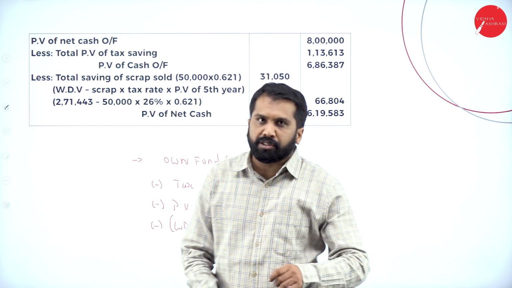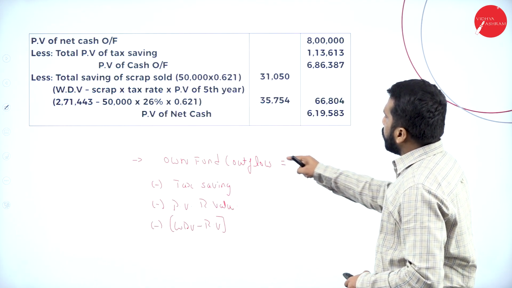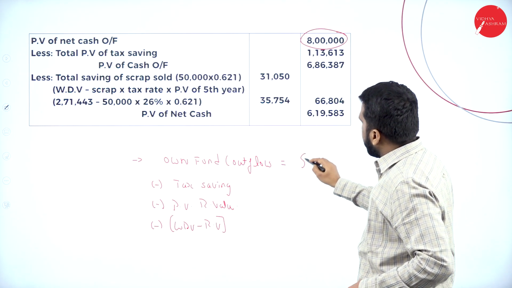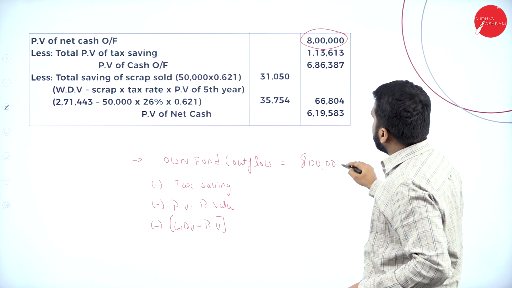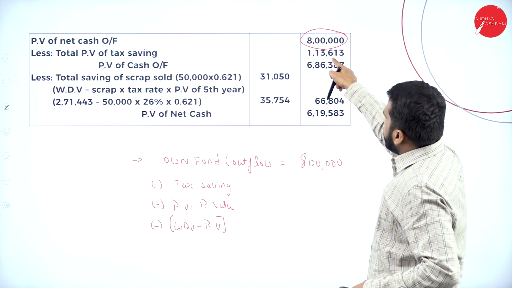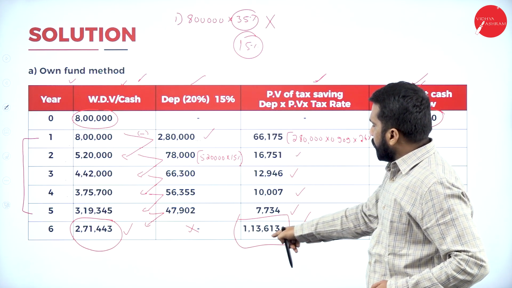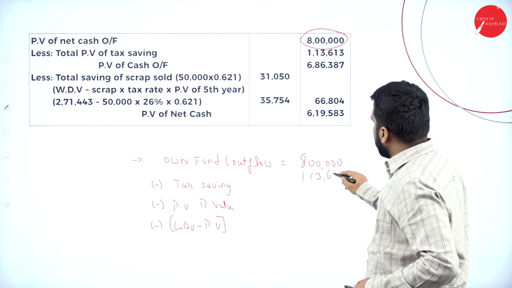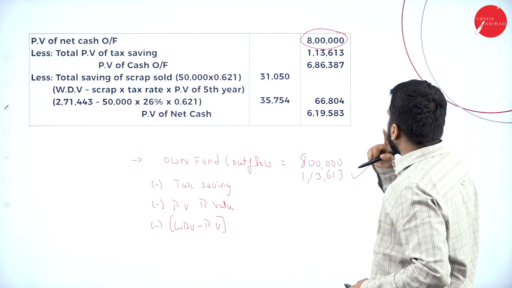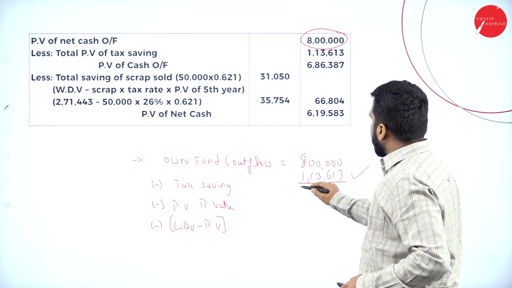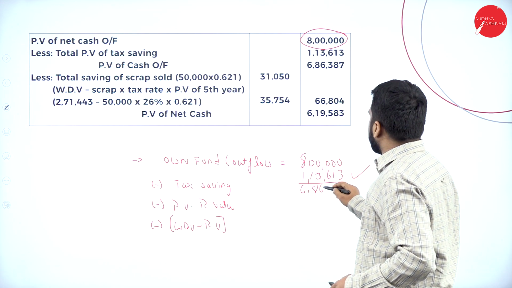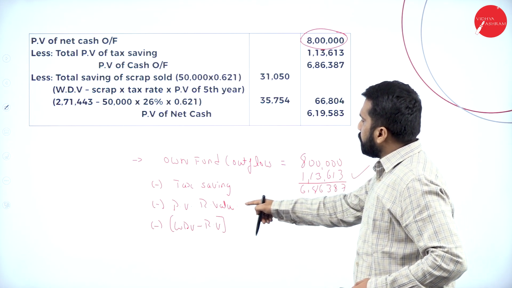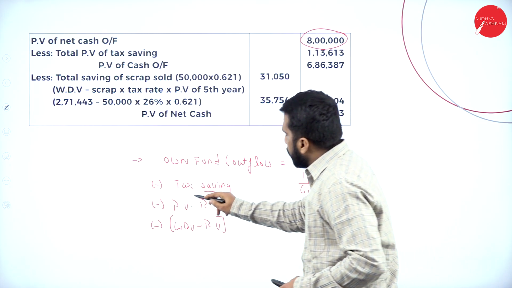So these are the calculations you are supposed to do. What is your actual one? Your net outflow is 8 lakh, we have taken 8 lakh. Less tax saving, your 1,13,613. This is done. Next, how much will you get? You will get 6,86,387 minus your PV of residual value.